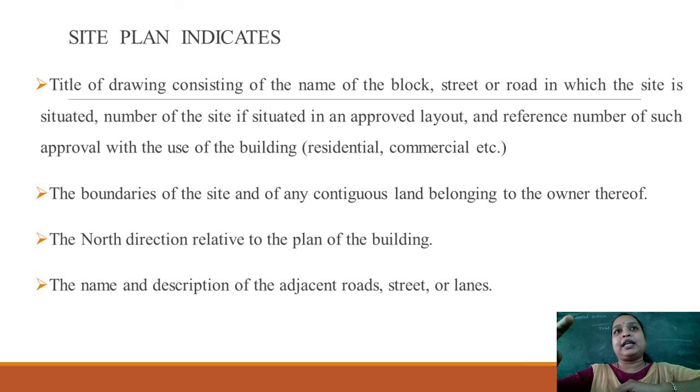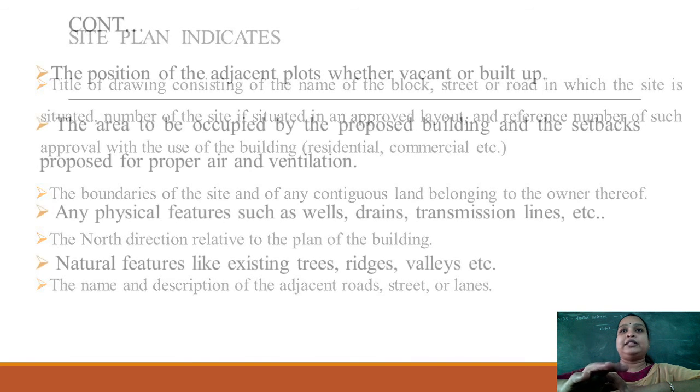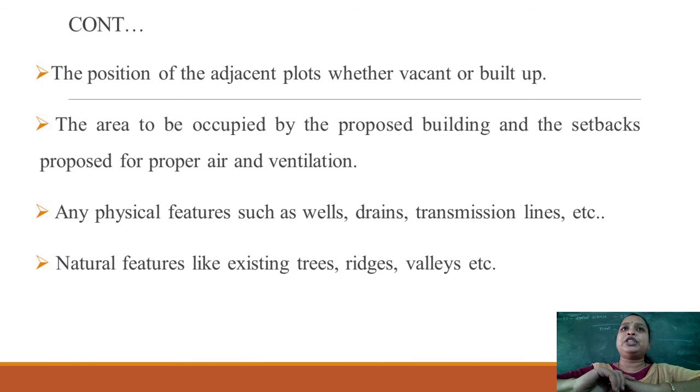Then next, you should show the north direction related to the plan of the building. Then also write the name and description of the adjacent roads, streets and lines, and also the position of the adjacent plots, whether that is vacant or built up. What does it mean? The position of the adjacent plot means where your actual building is located. So what are the side buildings, whether the adjacent plot is vacant or an already existing building is there?